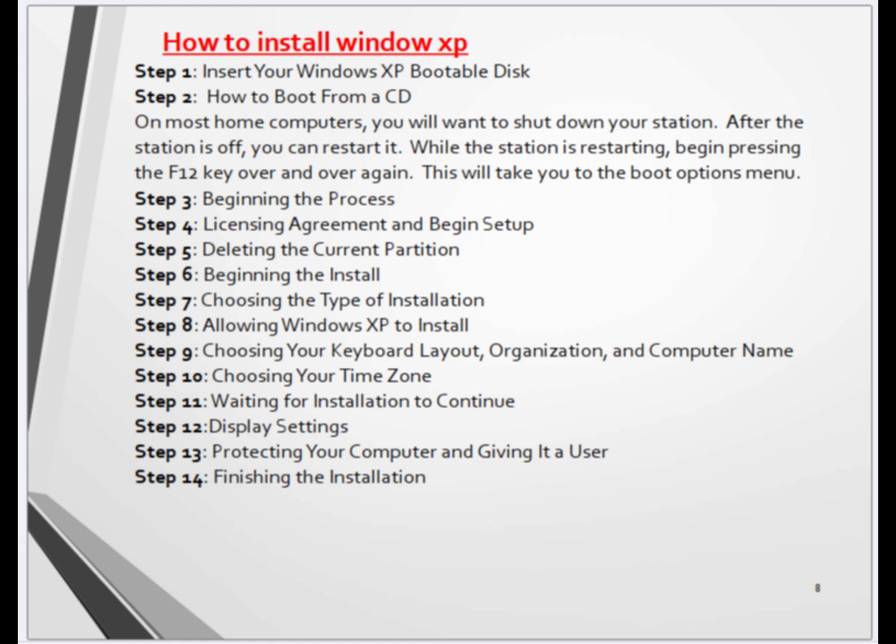Step 3. Beginning process. Step 4. Licensing agreement and begin setup. Step 5. Deleting the current partition. Step 6. Beginning the install. Step 7. Choosing the type of installation. Step 8. Allowing Windows XP to install.